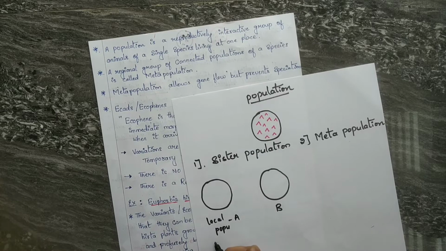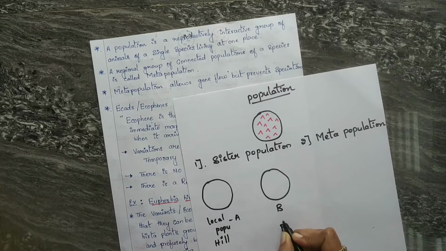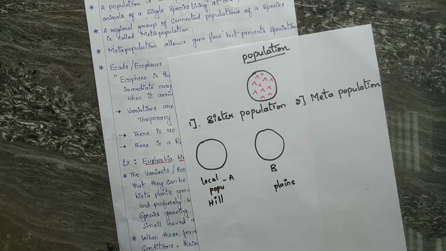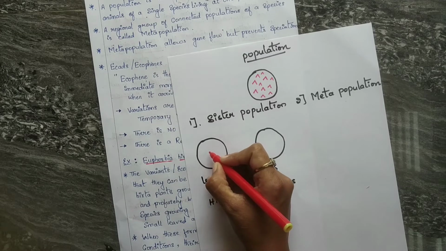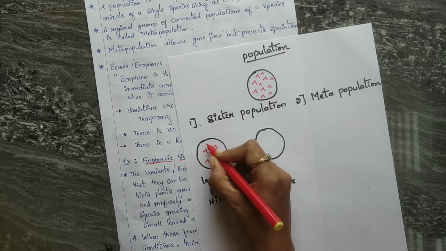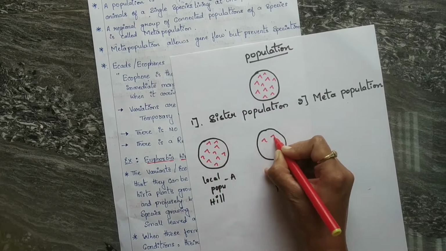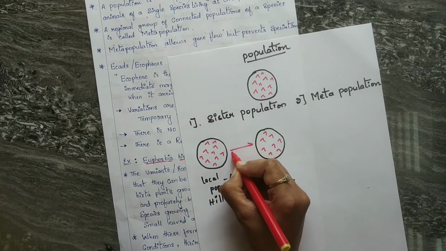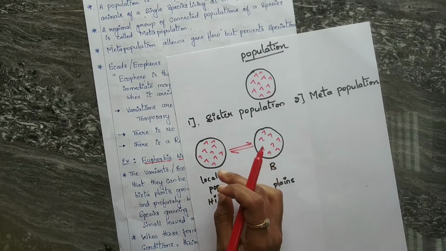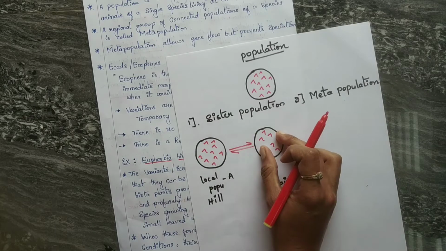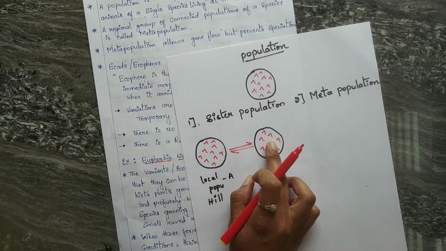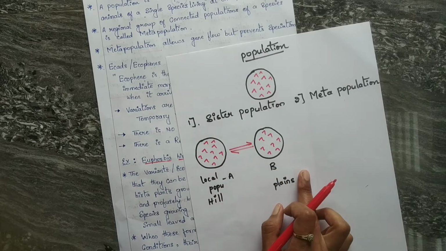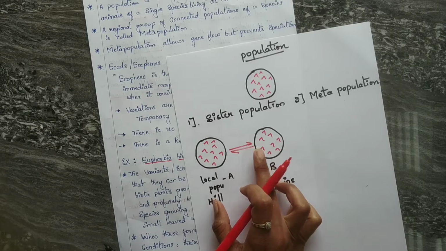Or you can think this is the hill area or this is the plain area. In this area, the species are similar species, not different species, but what is different here? The area is different. This is one population and this is one population, so it is a different population of a species occupying a different geographical area, which is called sister population. I guess you understood this.